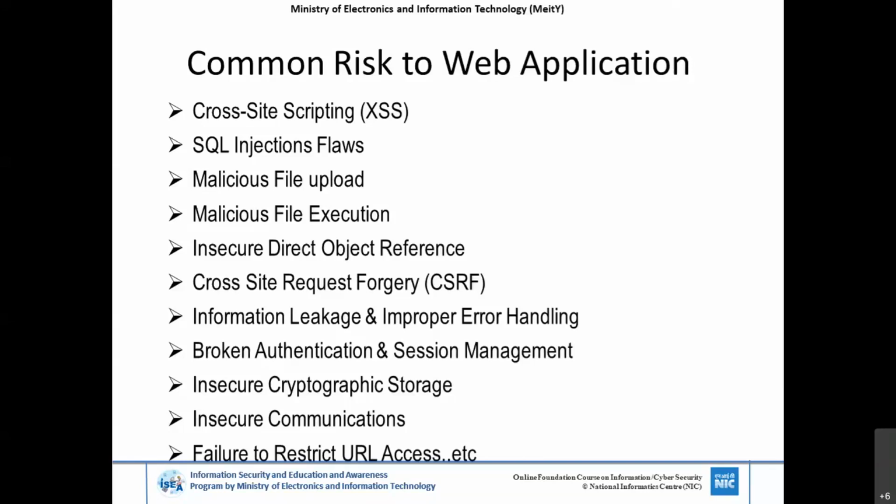And broken authentication and session management. What is authentication here? First, you give credentials and then you go to a particular page. If that authentication session key is directly accessible by any user, they can directly access.